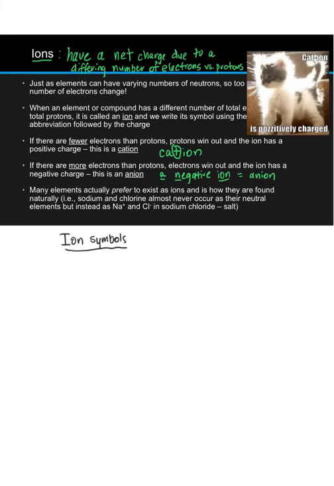And just like we can write isotope symbols for things that differ in numbers of neutrons, so too can we write ion symbols for things that differ in numbers of electrons. For this purpose, we'll always use our element's symbol, X, followed by a superscript that gives a number and a sign, positive or negative. For cations, we have a number with a positive sign.